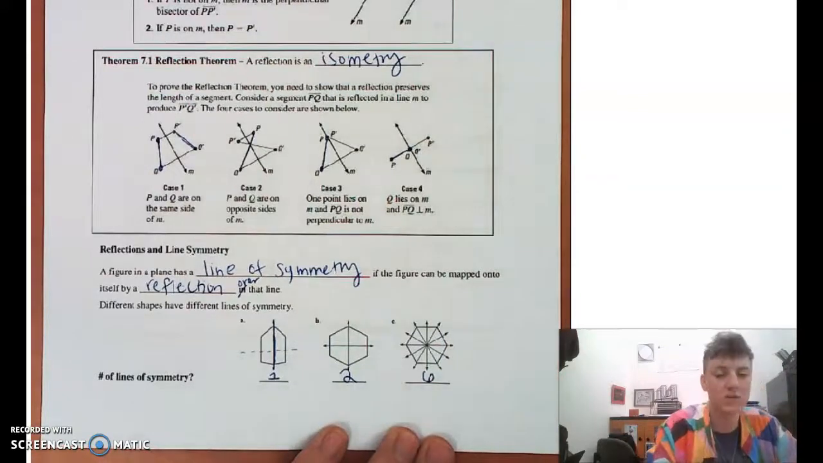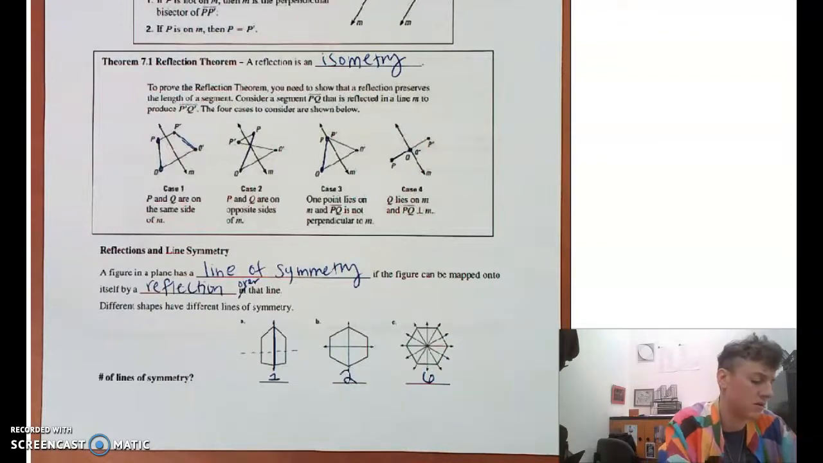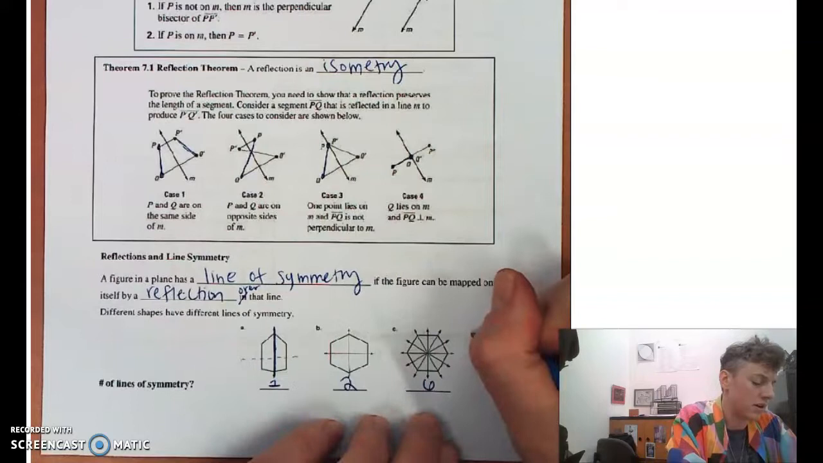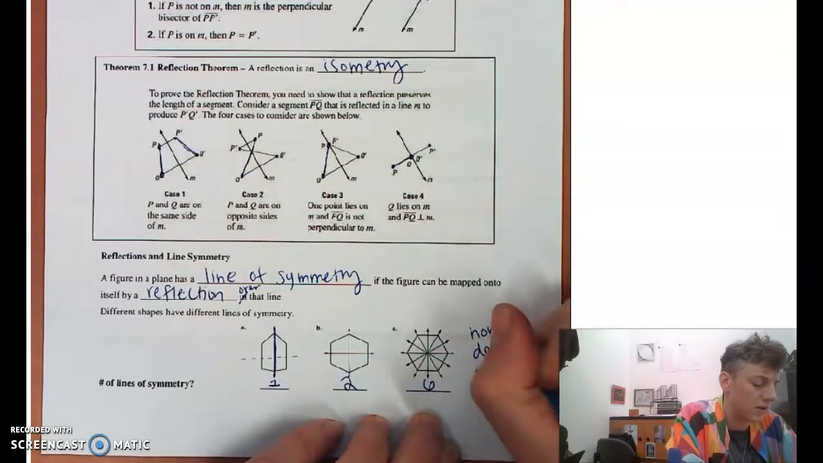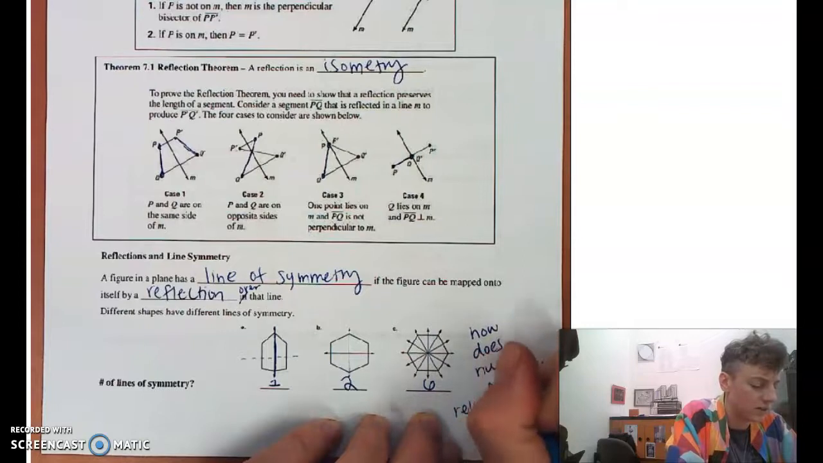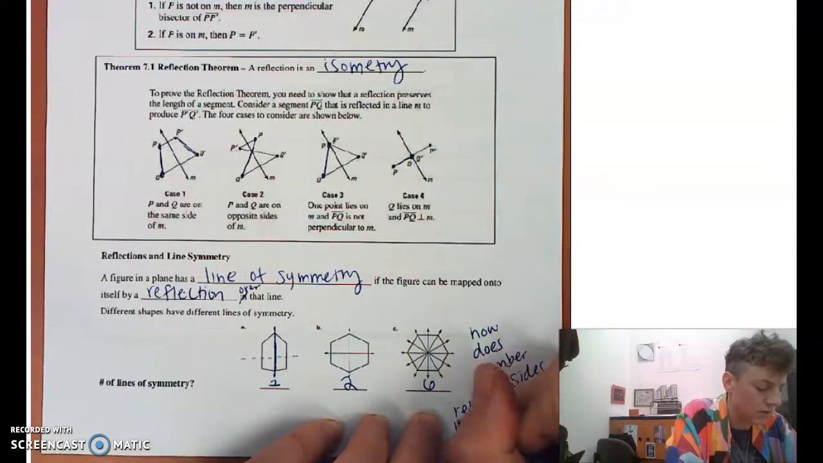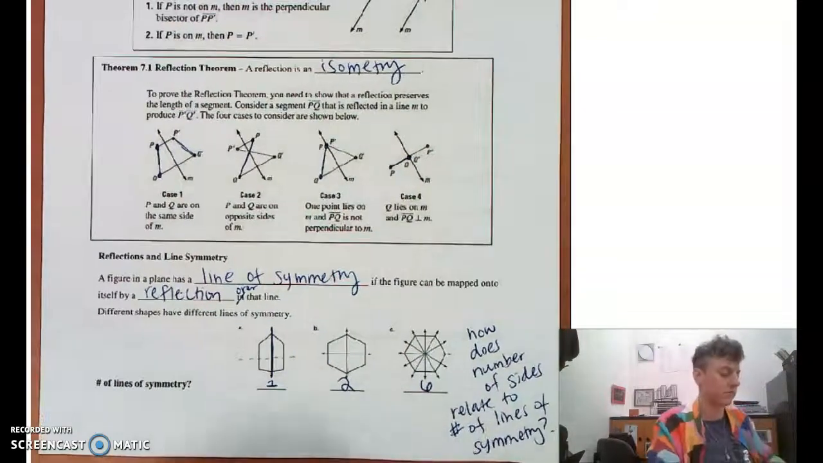Huh, I wonder if there's a relationship with regular polygons and their number of lines of symmetry. How does number of sides relate to number of lines of symmetry? Food for thought.